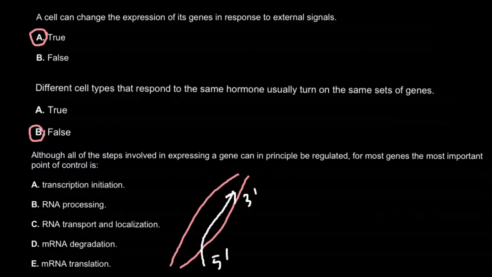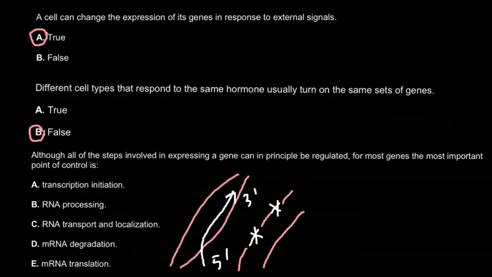And answer B: RNA processing. So when messenger RNA would be made, it consists of exons and introns in eukaryotes. In prokaryotes there are no introns, just exons. So it would be processed, and during the process of maturation, introns would be removed, and mature messenger RNA would be made as the next stage.